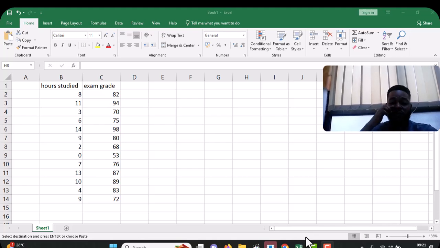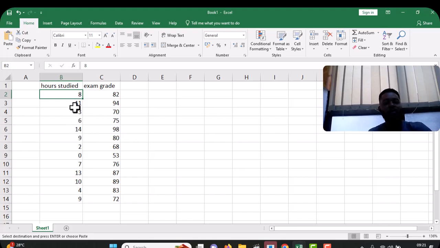So now I have a small data here. On my column B I have hours studied, and then on my column C I have exam grade. Now this is a very small data. This is not the most ideal data to work on correlation and regression, but I'm using this. The same way you use this is how you would do it for big data. So I have hours studied. I want to check if number of hours studied can affect exam grade.